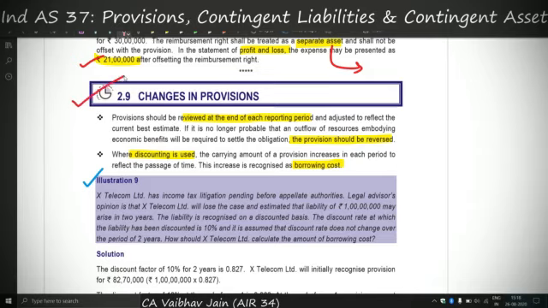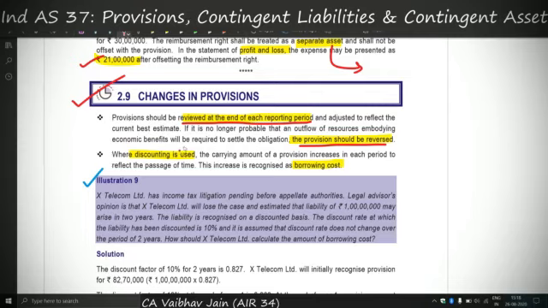Now the next topic is change in provisions. Ind AS 37 says that at the end of each reporting period we should review whether a provision requires reversal. Why will a reversal be required? If the probability of outflow of resources ceases to exist, in that case we'll not recognize a provision. And if discounting is used, as I mentioned earlier, present value might be taken in certain cases where the outflow is spread over a number of years.